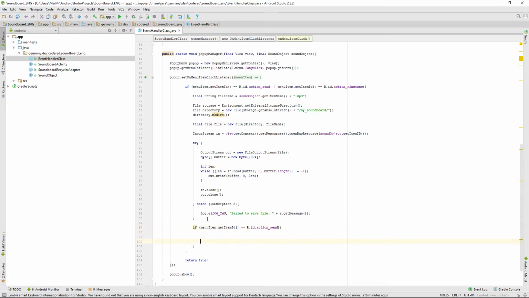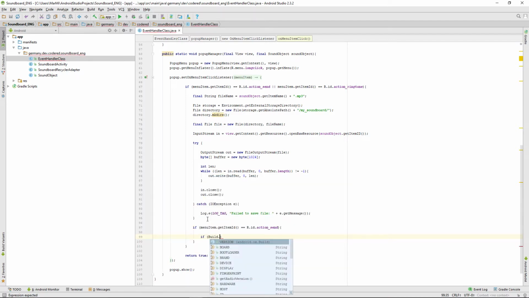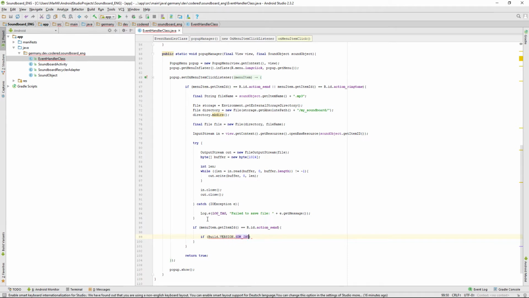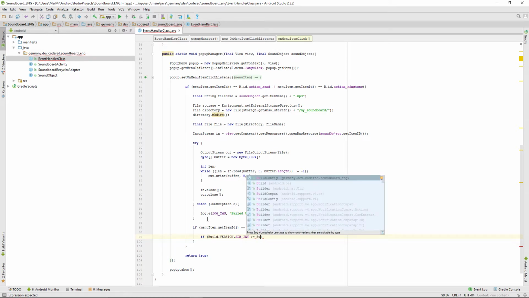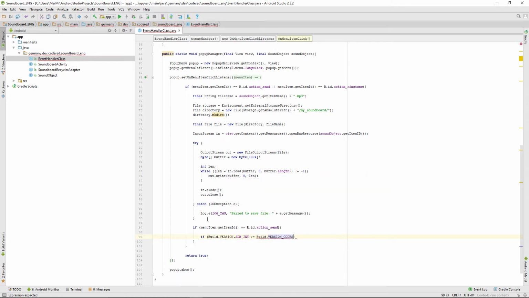Now we have to check for the device's Android version, and we're doing that exactly like we've done it with the permissions. So if Build.VERSION.SDK_INT is bigger or equal to Build.VERSION_CODES.LOLLIPOP_MR1.